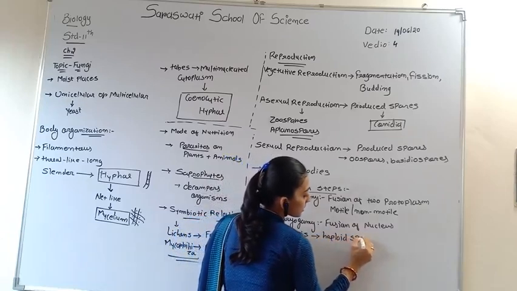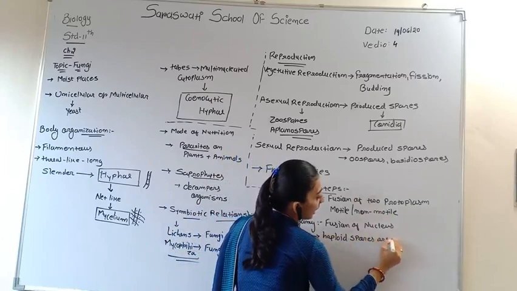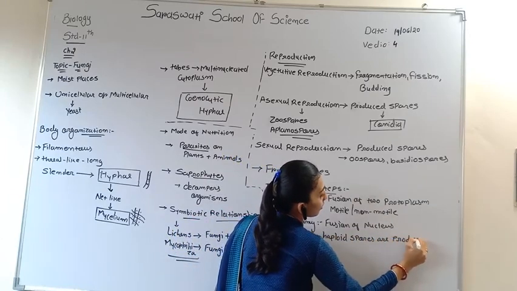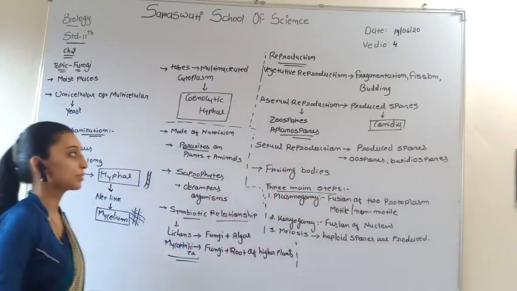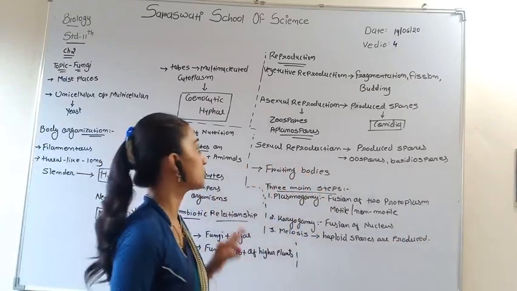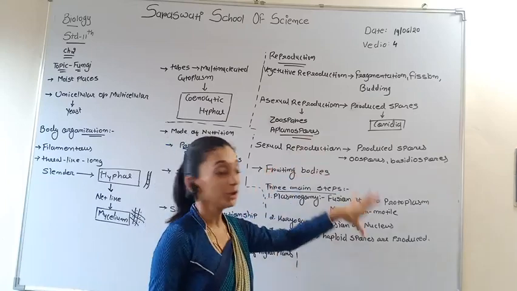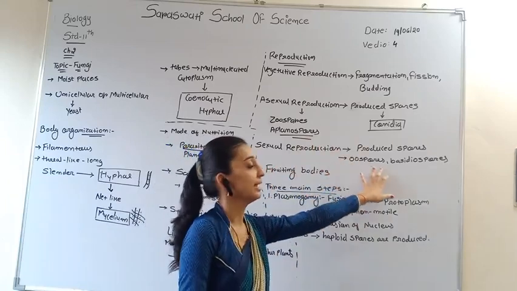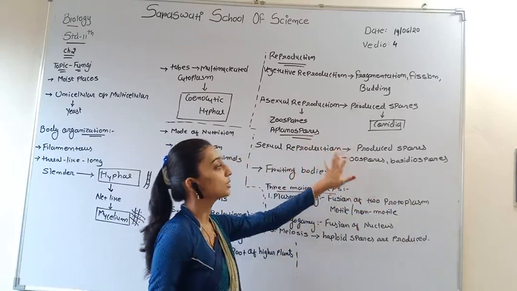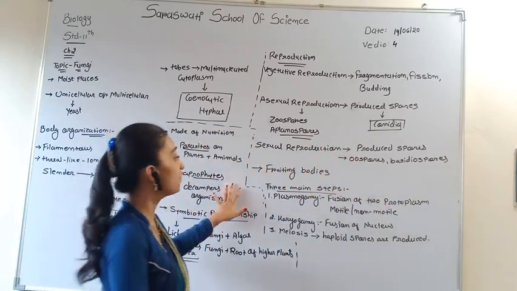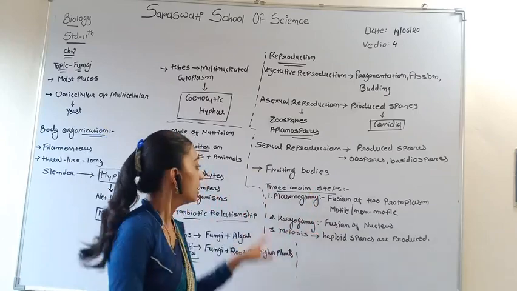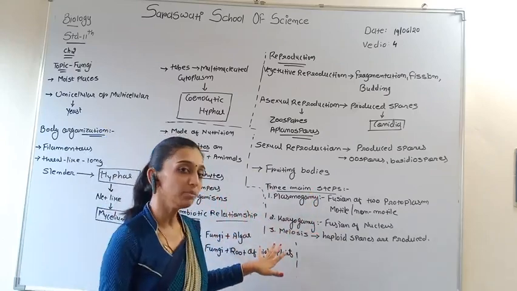Haploid spores are produced. So this is the asexual reproduction and sexual reproduction. Sexual reproduction is done by producing spores like oospores and basidiospores. These oospores and basidiospores are produced in fruiting bodies. Sexual reproduction is completed in three steps: plasmogamy, karyogamy and meiosis.